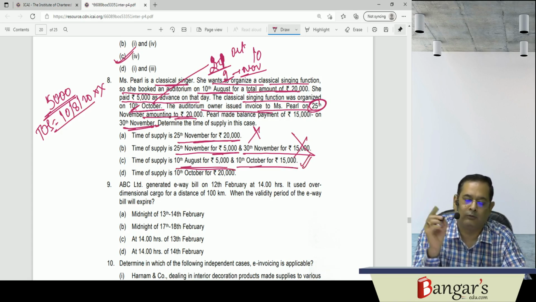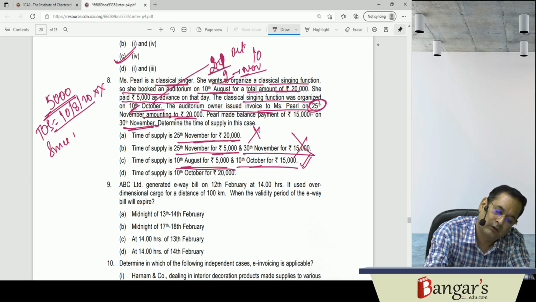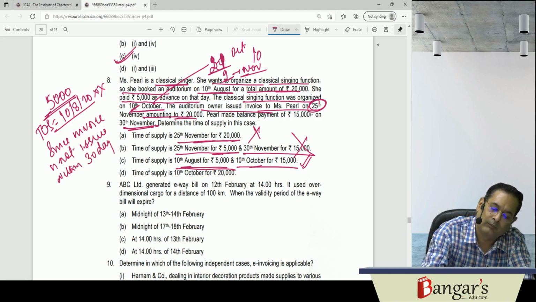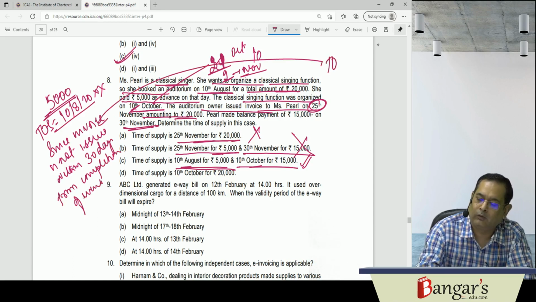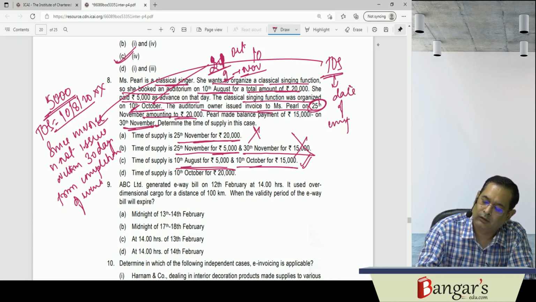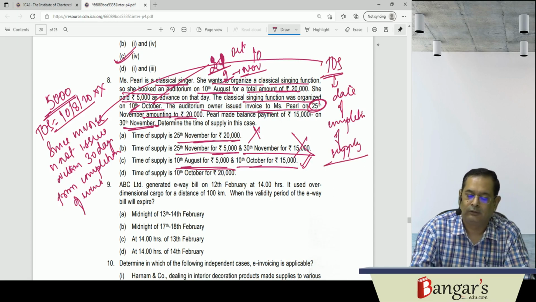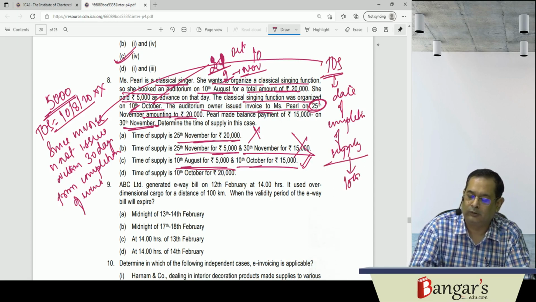Since the invoice is not issued within 30 days from completion of the event, hence the time of supply will be the date of completion of supply for the remaining 15,000. So it will be 10th of October.